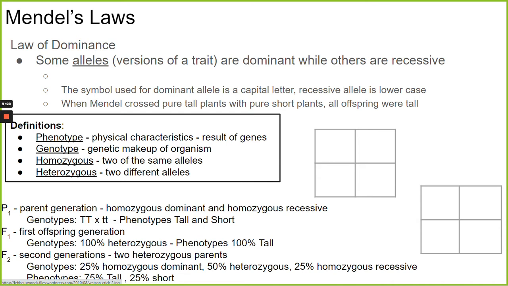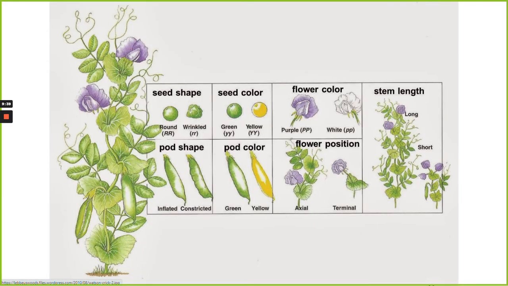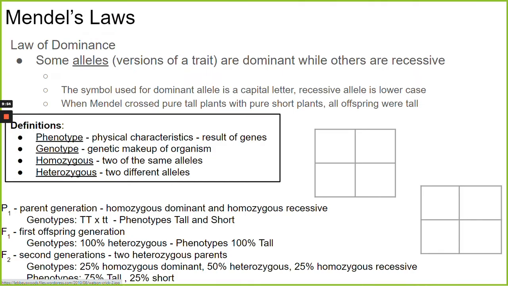So first off, there's a term we use called allele. An allele is just a version of a trait. So for example, the trait of the shape of the seeds. There's two alleles pea plants might have. They might be round or wrinkled alleles. For the seed color trait, there's two alleles, green or yellow. So allele just means a possible version of this trait.